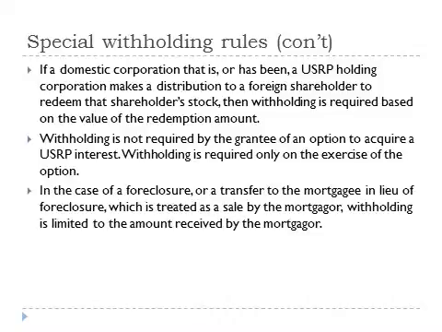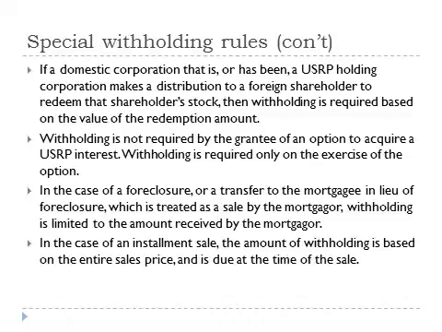In the case of a foreclosure or a transfer to the mortgagee in lieu of foreclosure, which is treated as a sale by the mortgagor, withholding is limited to the amount received by the mortgagor. In the case of an installment sale, the amount of withholding is based on the entire sales price and is due at the time of the sale.